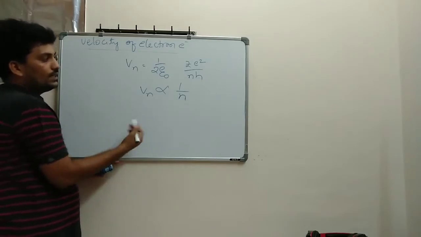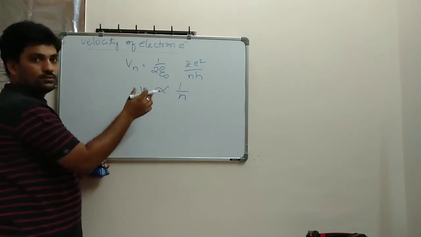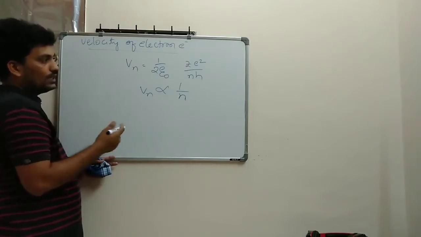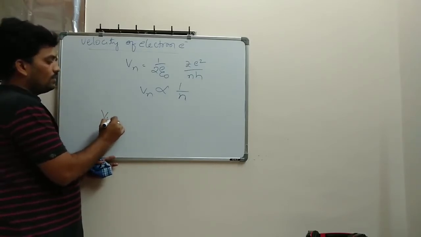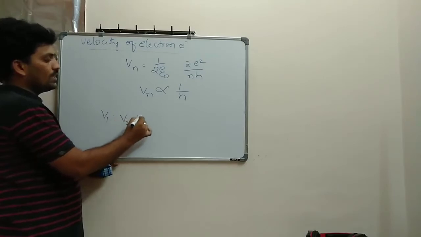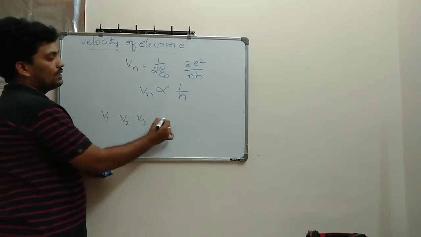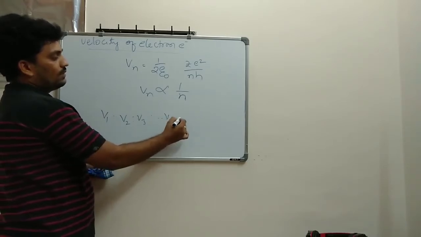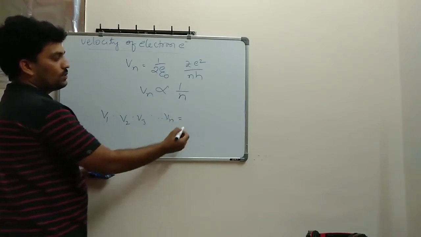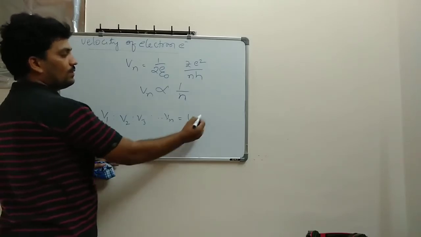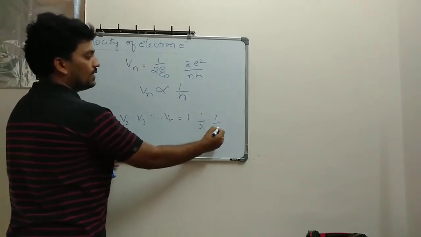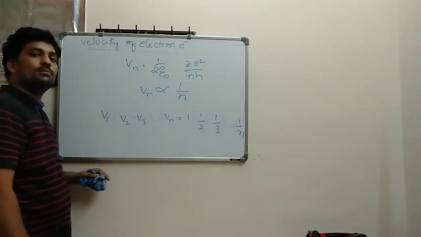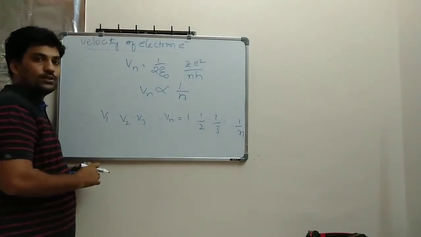If I write it in terms of ratio and proportion, for V1 is to V2 is to V3 and so on till Vn, this gives you 1 is to 1 by 2, 1 by 3, like that till 1 by n. So it is inversely proportional, and you get this variation.